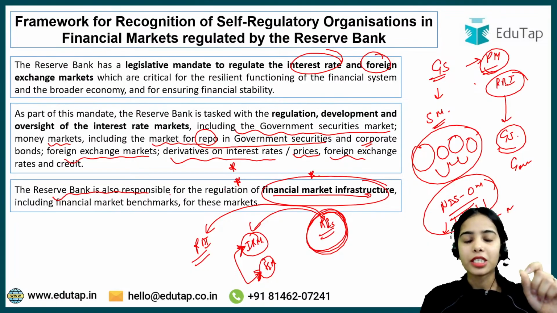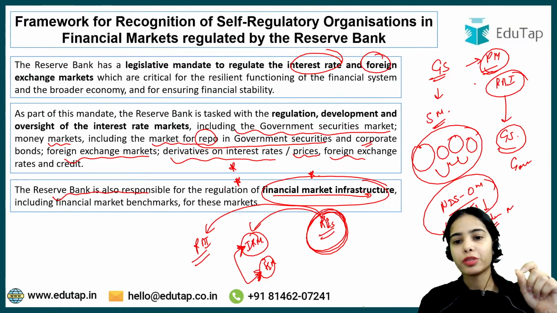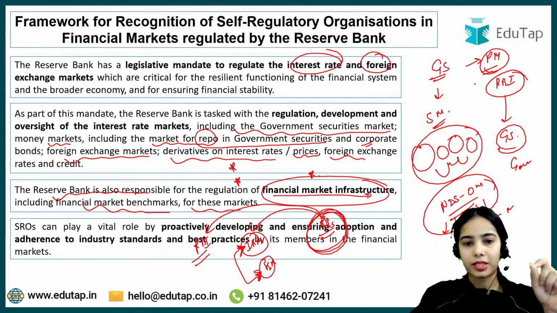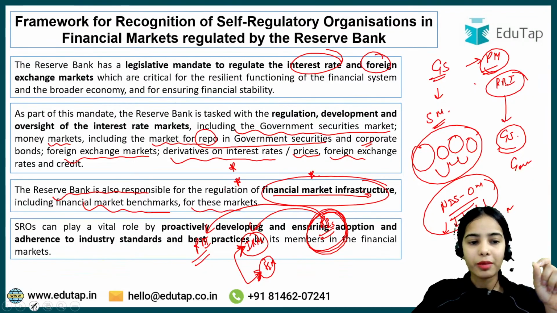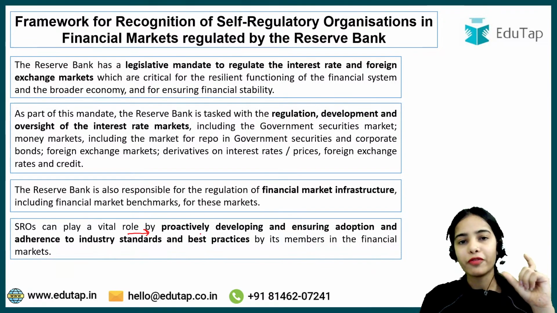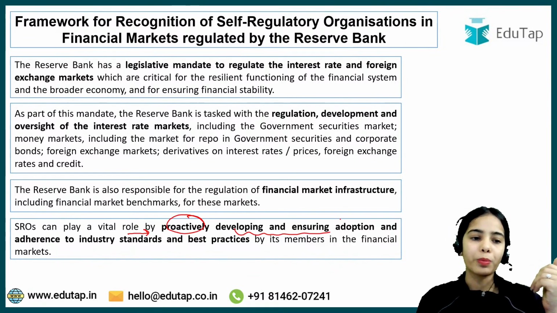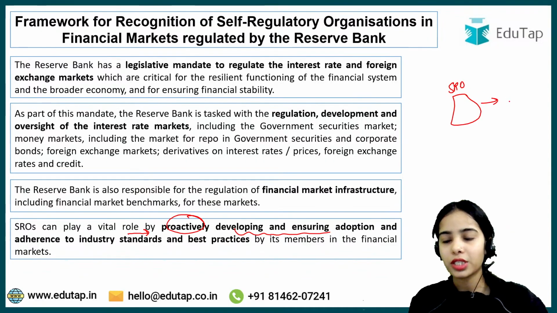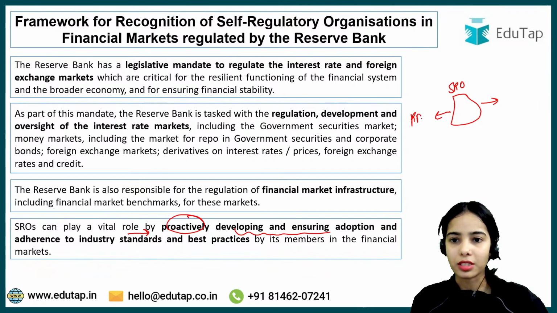Okay, and the RBI is responsible for regulating the financial market infrastructure, including the financial market benchmarks for these markets. Now, what the SROs are going to do in the interest rate market and in the foreign exchange market: the SROs can play a very critical role by proactively developing and ensuring adoption and adherence to the industry standards. The self-regulatory organizations will work as a bridge between the Reserve Bank of India and the financial market entities.